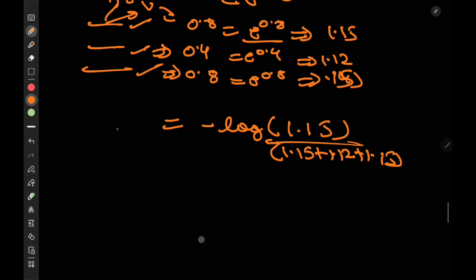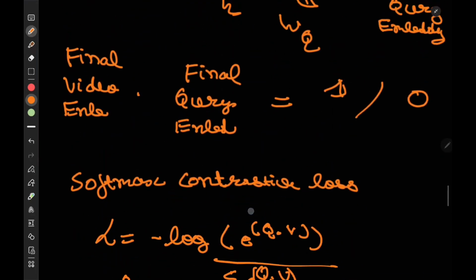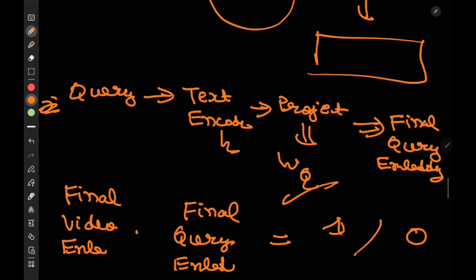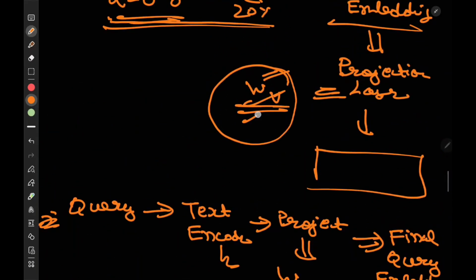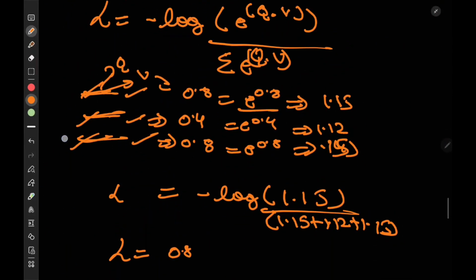So let's say the loss comes out to be high, say 0.9 or 0.8. What does that eventually mean? That means these embeddings are currently close: the positive embeddings are close to the negative embeddings. We need to pull them apart. So my model will update these weights, WQ and WV, to put them far apart.